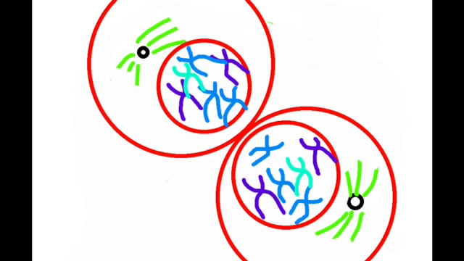During telophase, the nuclear membrane begins to rip apart while the chromosomes form inside of the nucleus.